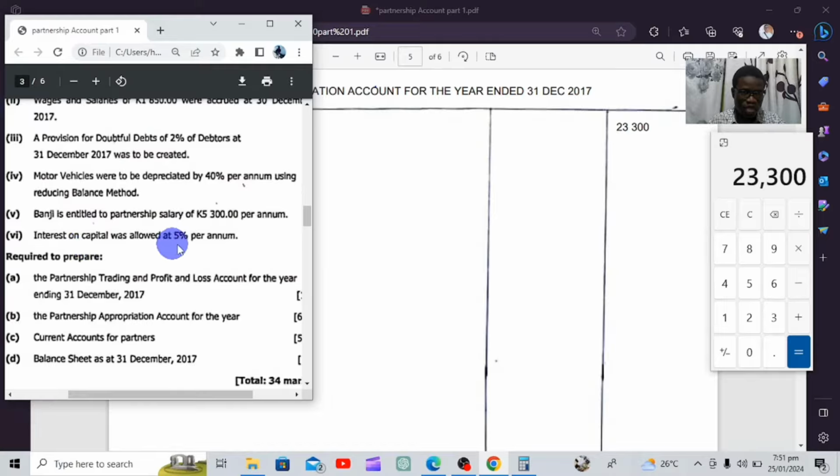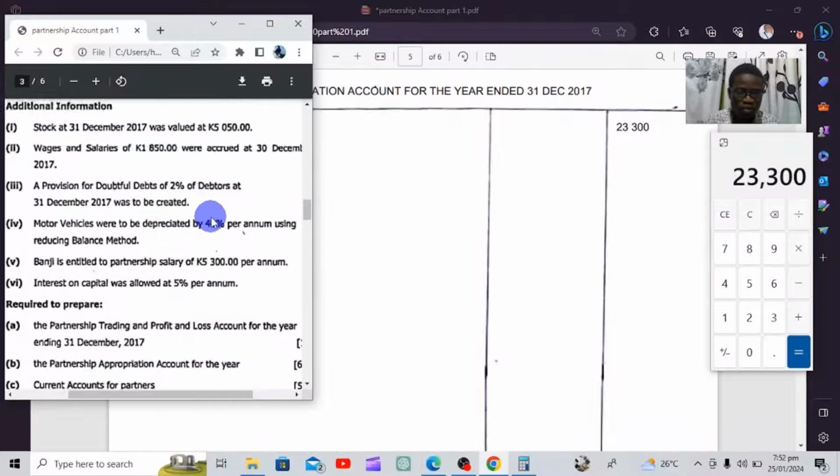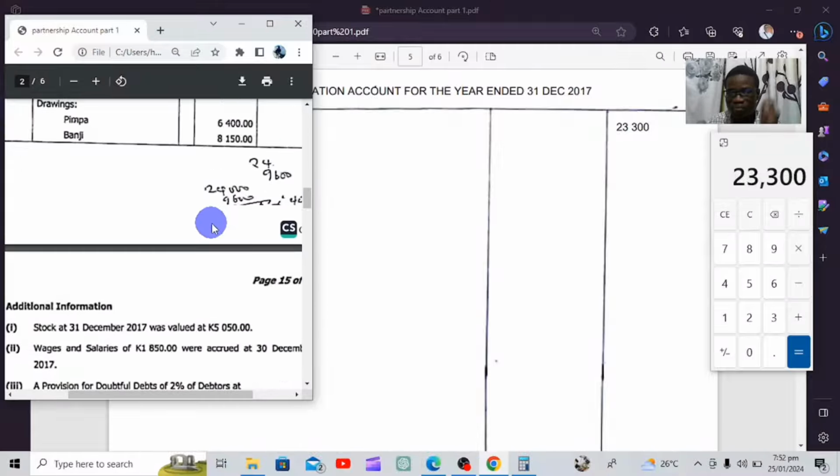this one that says interest on capital was allowed at 5%. So, what do they mean when they say interest on capital? These people, when starting this partnership business, contributed money to the start of this business. So by the end of the day, these people are supposed to receive something. In a partnership business, they are supposed to receive according to how much they invested. This you must note: if you invested 10 kwacha, you don't expect to get the same interest or the same profit that the person who invested 50 kwacha will get.